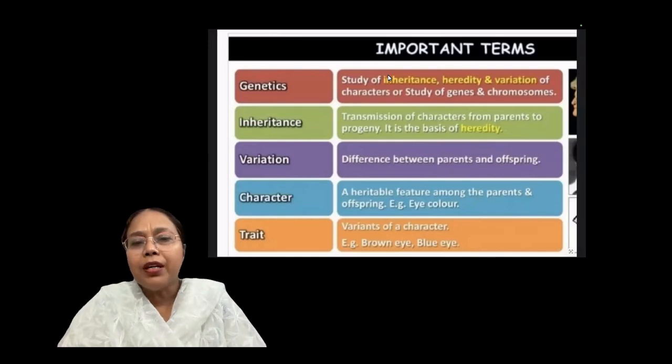And when we study the reasons of the variations that occur in offspring, offsprings are very much different from their parents. So when we study the reasons related with this heredity, this is genetics actually.